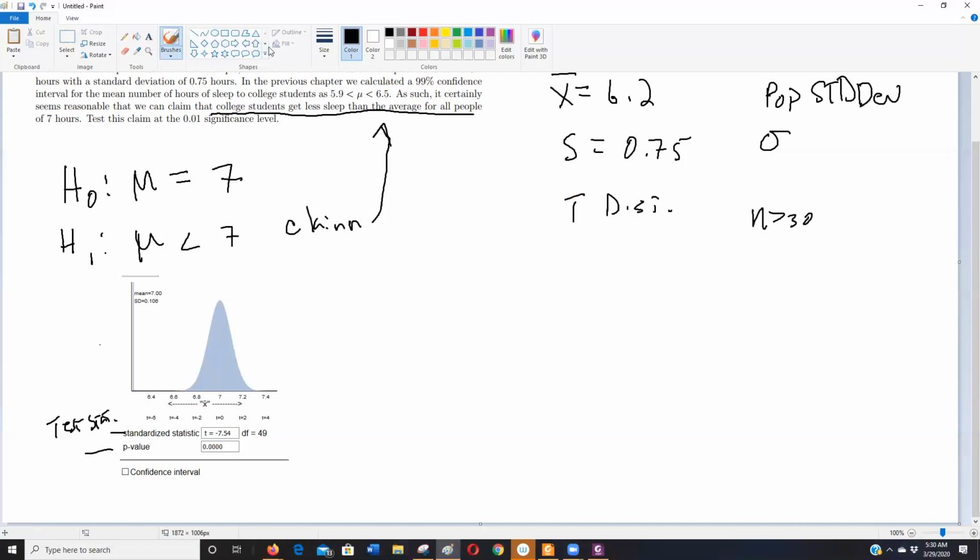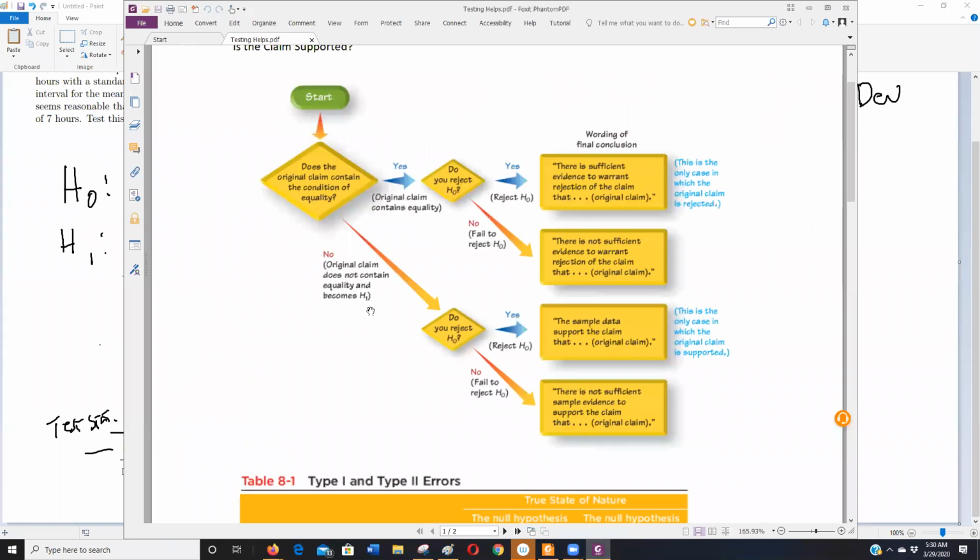Let me come back and do some writing here. So we're going to reject H0. So what does that mean? Well, you can use Dr. Stevens' language. I like this flow chart. I think it's a nice visual.